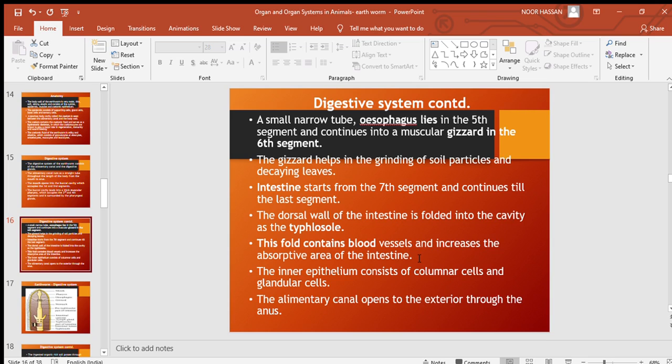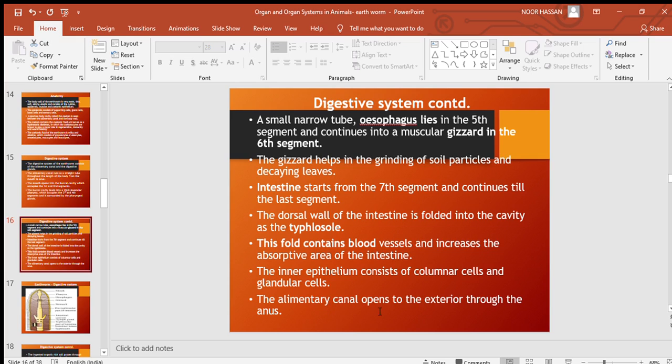So in order to absorb more substances in a larger quantity, or in order to increase the absorptive area of the intestine, the foldings are present. The inner epithelium of the intestine consists of columnar cells and glandular cells.